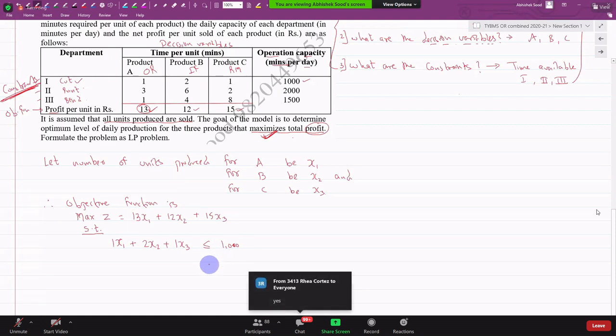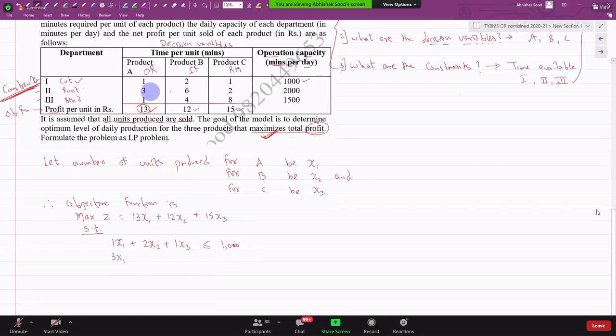What you are doing, guys, if you are still not able to understand, is you are telling the computer that I want to maximize my profit, subject to the condition that this time should not exceed 1000 minutes. And this time should not exceed 2000 minutes.